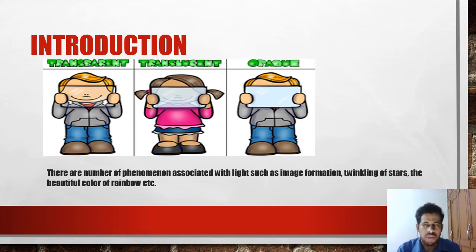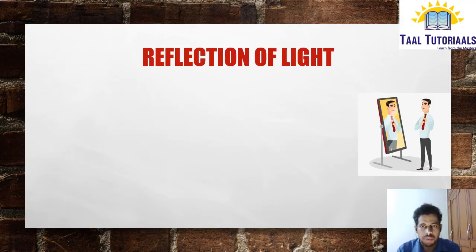So there are a number of phenomena associated with light, such as image formation. You go in front of your mirror, right? So image will be formed. That is because of light. Twinkling of stars in the night time, that is also because of light. The rainbow formation, that is also because of light. So there are a number of phenomena like this, mirages, all such things. We'll study that in further classes. Next, we'll go to reflection of light. So that's all for the introduction part.